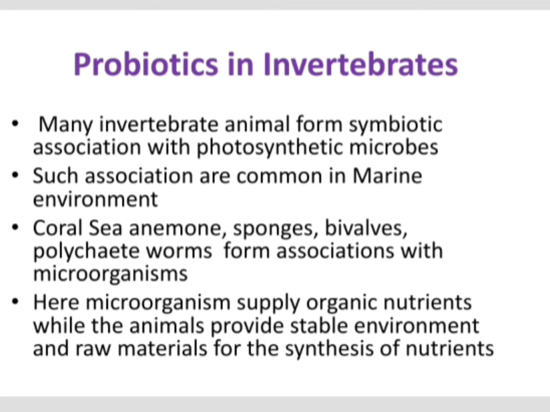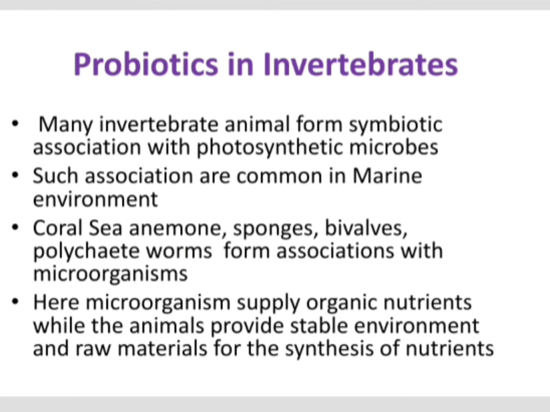So today's class is over. Today we have studied about probiotics, which are microorganisms that form association with any other organism, either human or animal. These probiotics form mutualistic associations and provide certain essential products that are very important for our physiological functioning.